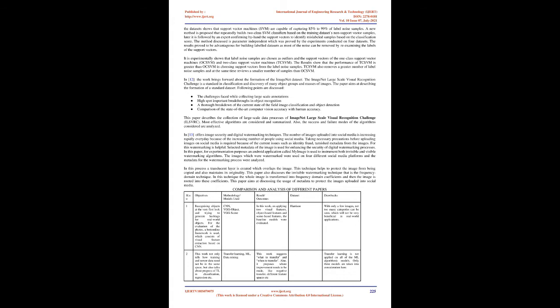It is experimentally shown that label noise samples are chosen as outliers and the support vectors of the 1-class support vector machines, OCSVM, and 2-class support vector machines, TCSVM. The results show that the performance of TCSVM is greater than OCSVM in choosing support vectors from the label noise samples.